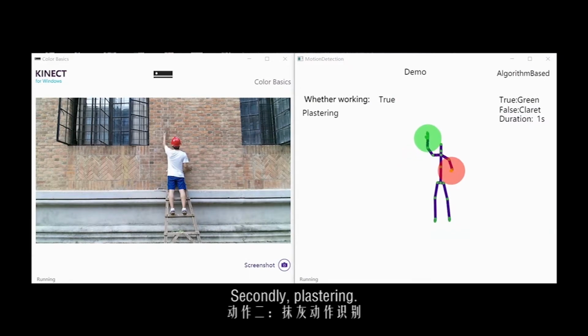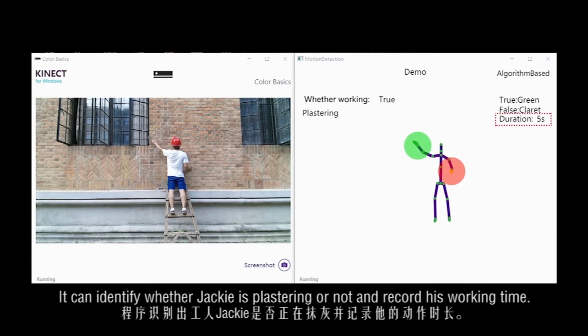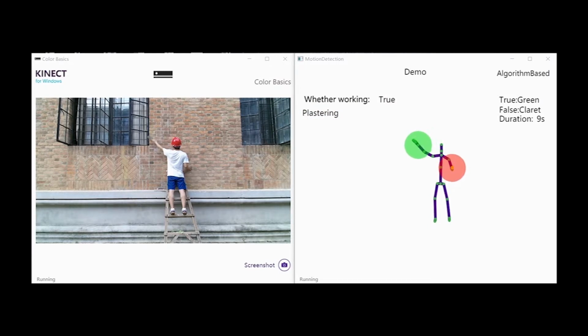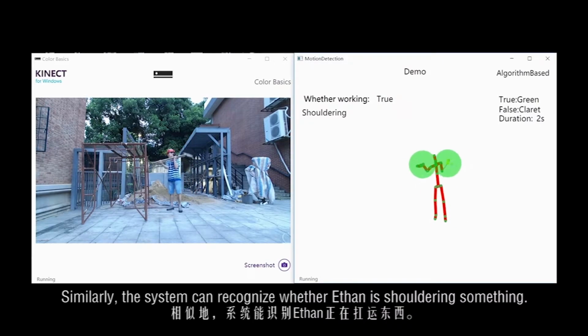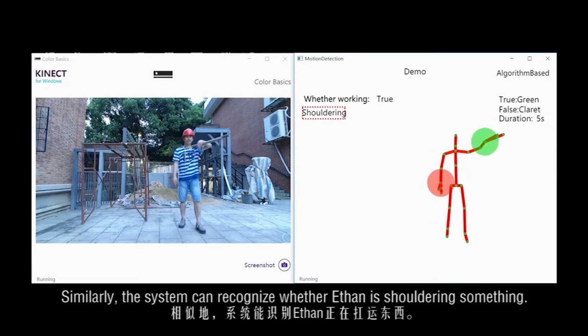Secondly, plastering. We can identify whether Jackie is plastering or not and record his working time. Thirdly, shouldering. Similarly, the system recognizes whether Ethan is shouldering something.